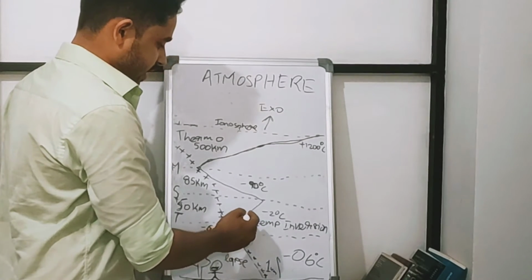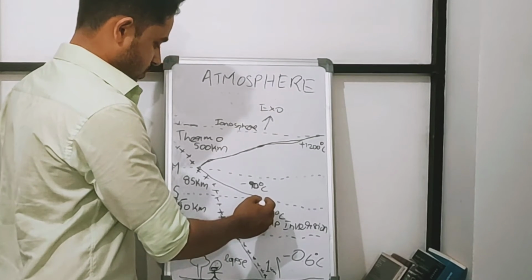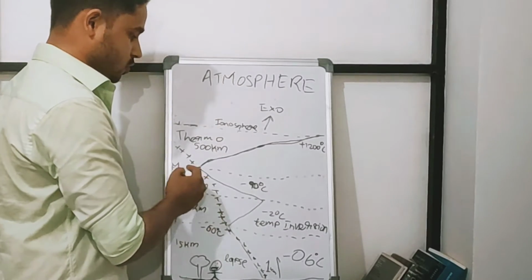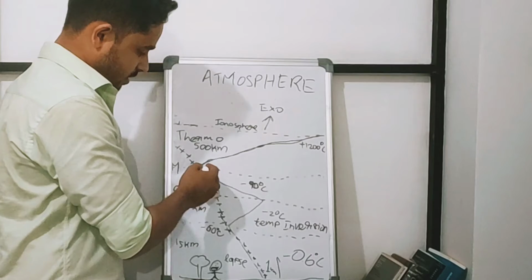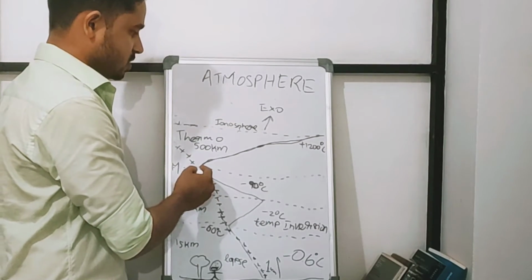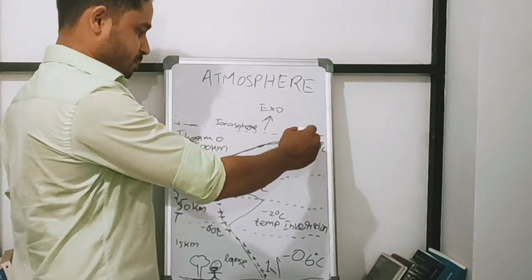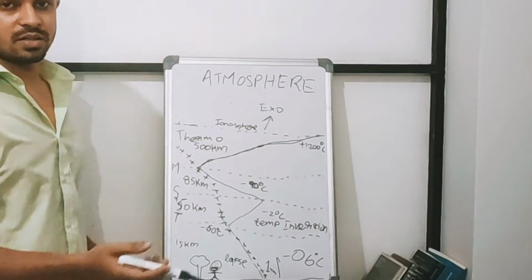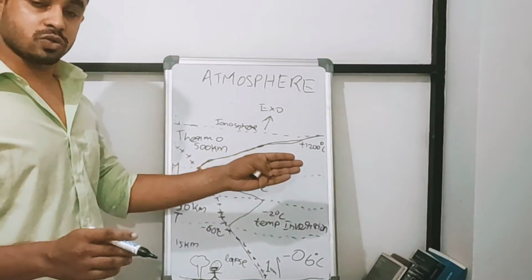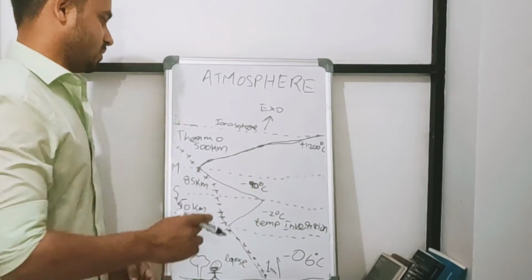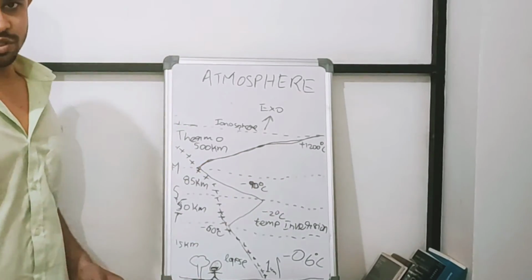And when again we go from the stratopause to the mesopause, temperature again decreases, lapse rate. Then from the mesopause to outer space, which is beyond 500 kilometers, temperature increases to levels of thousands of degrees Celsius. This is again temperature inversion.